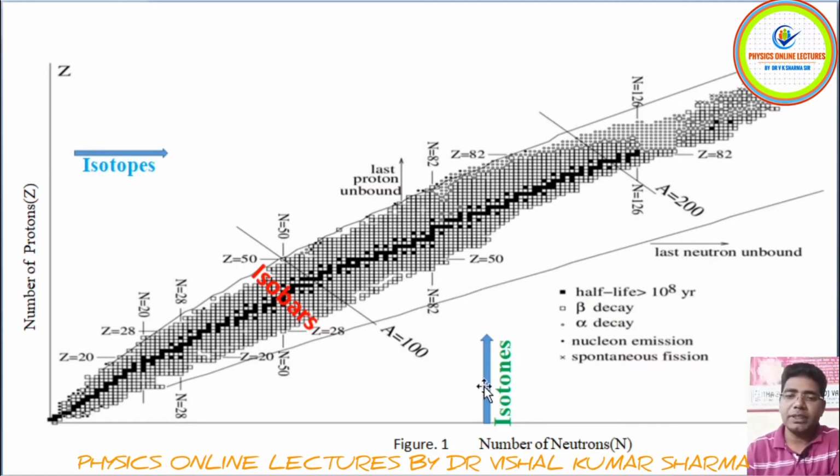So this is the figure corresponding to isotopes, isobars, and isotones. You can see here the square with the black dot; this corresponds to a half-life greater than 10 raised to power 8 years.